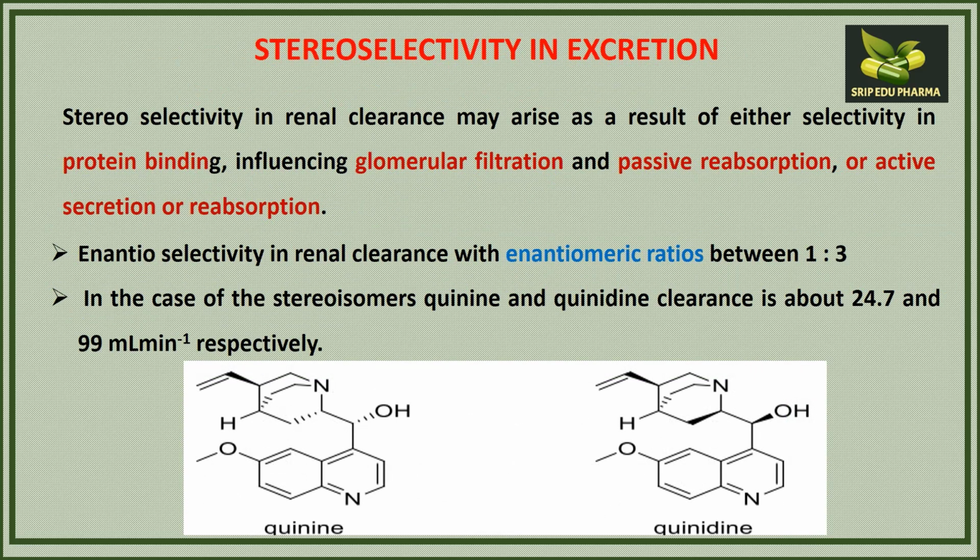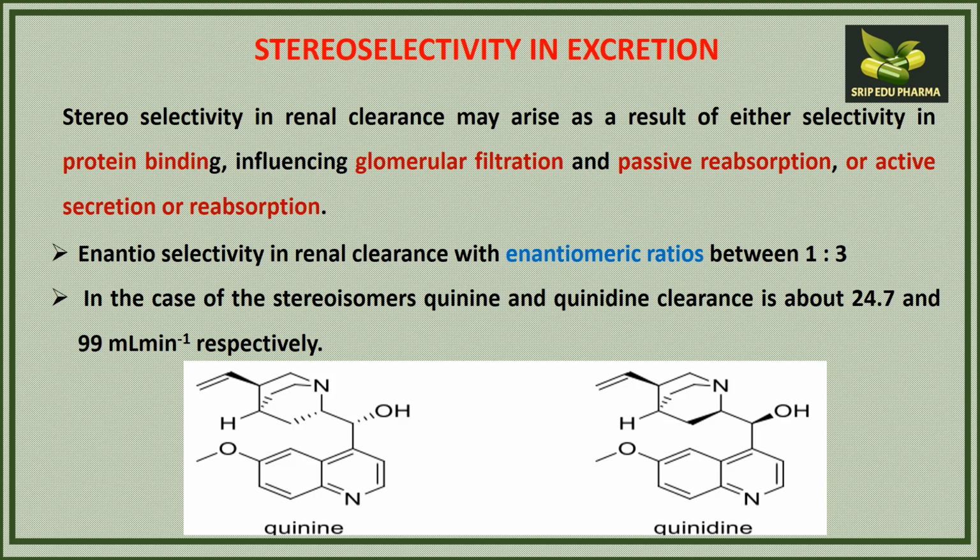In the case of excretion, stereoselectivity also depends upon the protein binding of the drug, which may influence glomerular filtration, passive reabsorption, or active secretion or reabsorption of the drug. Here we have the example of quinine, which has two different enantiomeric forms, quinine and quinidine.